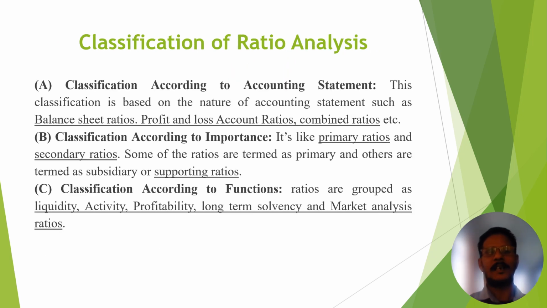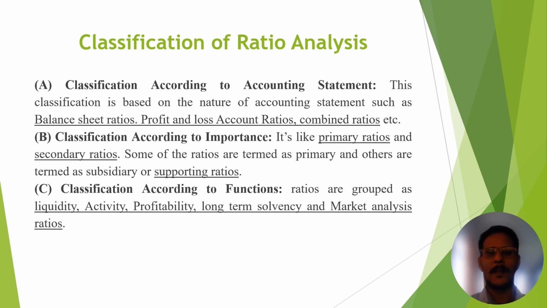Now, classification of ratio analysis. Here we classify ratio analysis. When we classify ratio analysis, we have different angles and different areas. Suppose you classify ratios according to accounting statements. Then the analysis is balance sheet ratio, profit and loss account ratio, and combined ratio of balance sheet and profit and loss account. This is the classification according to accounting statements.